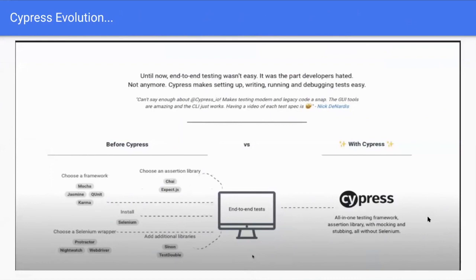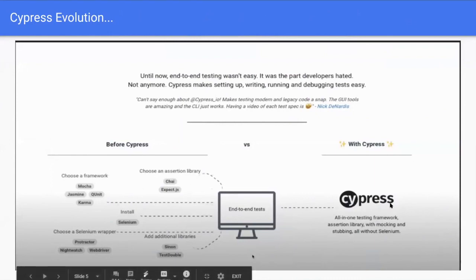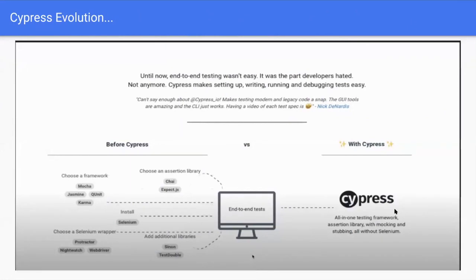Before Cypress, we needed to choose a framework: Mocha, Jasmine, QUnit, Karma, and an assertion library, Chai, Expect.js, and we needed to install the Selenium module. We had to choose a Selenium wrapper such as Protractor, Nightwatch, or WebDriver, and an additional library, Sinon or Testable. Here we can see the complexity, where we need to install one module after another separately, and it is a time-consuming task. If we are working on multiple projects, say 5 to 10 projects, we can imagine the effort of maintaining the framework. But Cypress came into the picture in 2015 to overcome all these issues.